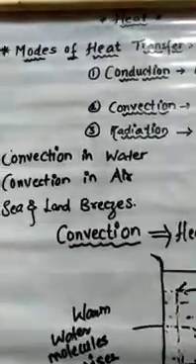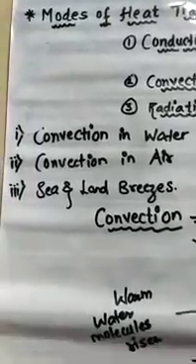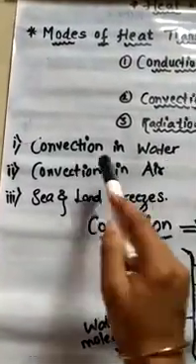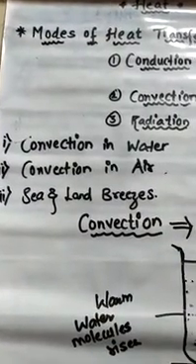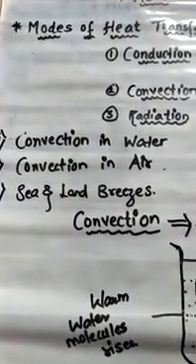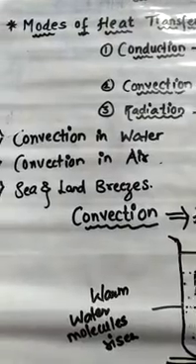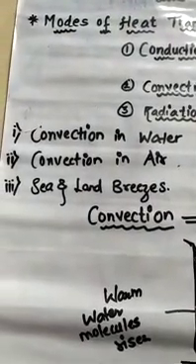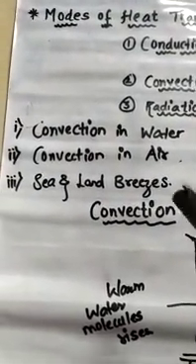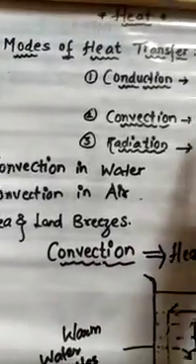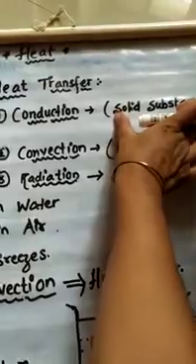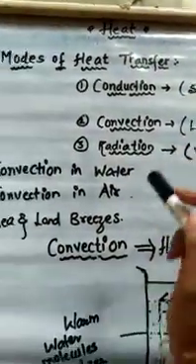Let us see the three kinds of convection. One is convection in water, the other one is convection in air, and the third one is sea and land breezes. The transfer of heat by convection cannot take place in solids, this is only in terms of conduction.